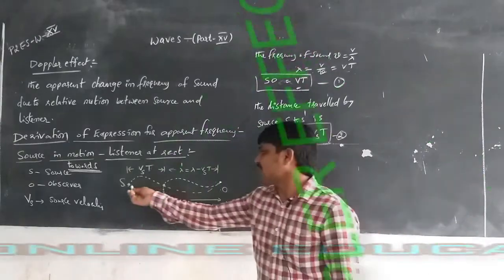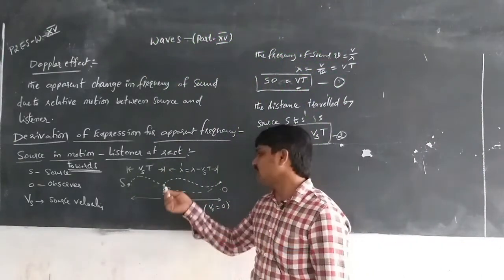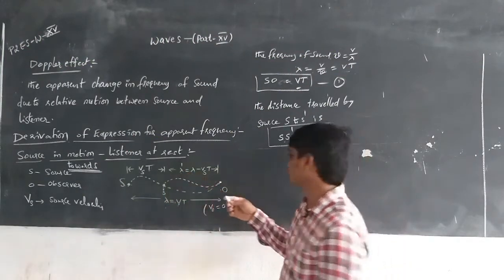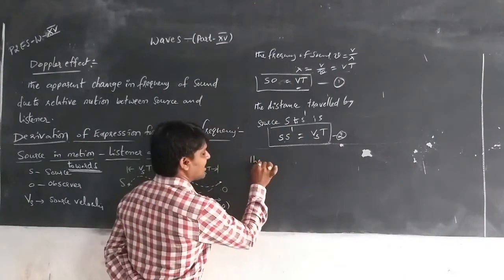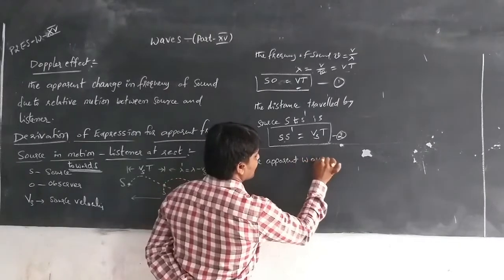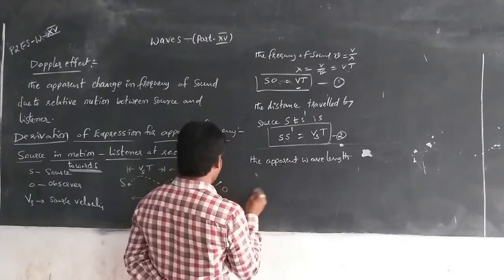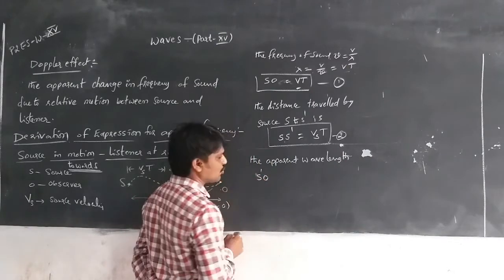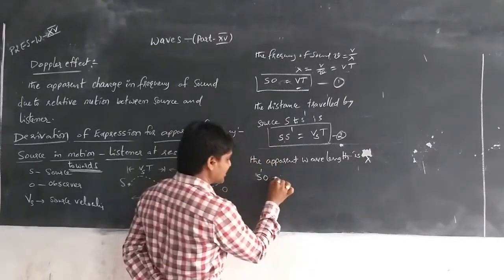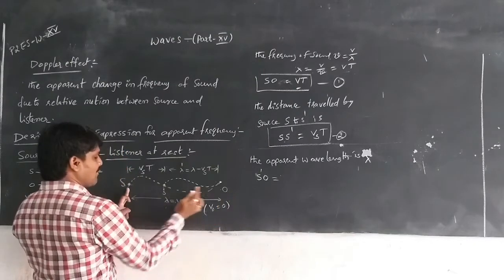Then after reaching the point S dash, the source creates another wave, and the apparent wavelength is lambda dash. Here S dash O is lambda dash, and S dash O is equal to SO minus SS dash.